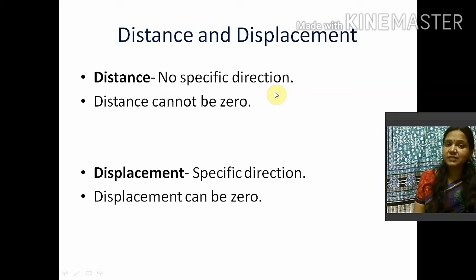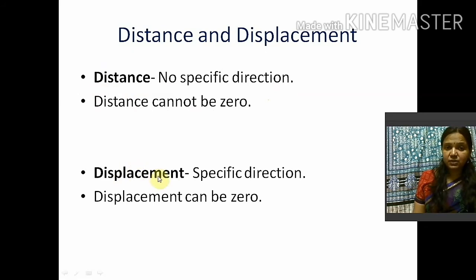It can move in a zigzag direction. The body can move in a straight direction. And the covered area or covered length is said to be a distance. So distance cannot be 0. It can never be 0.